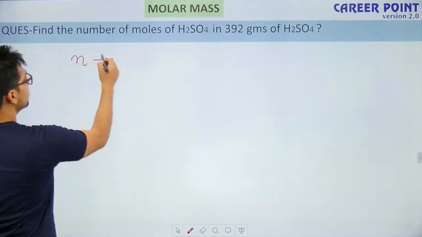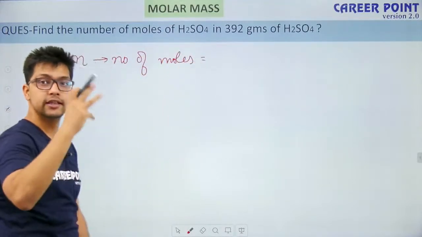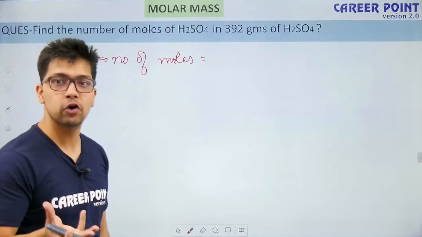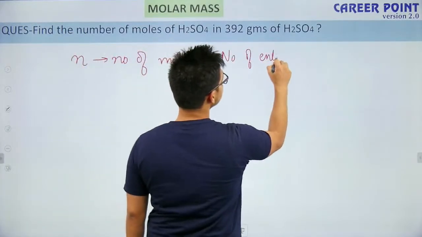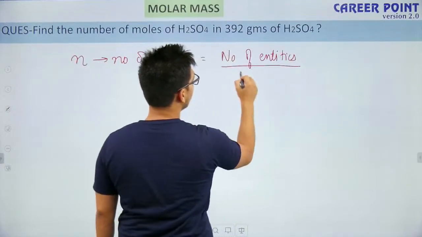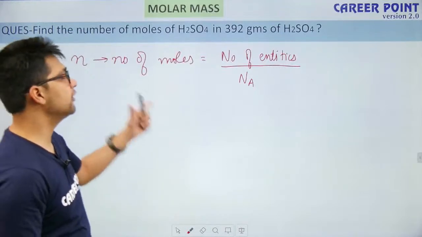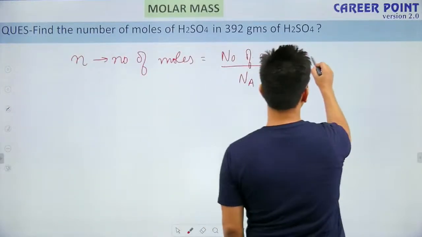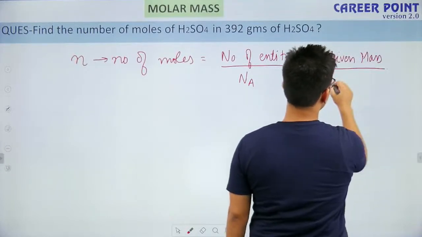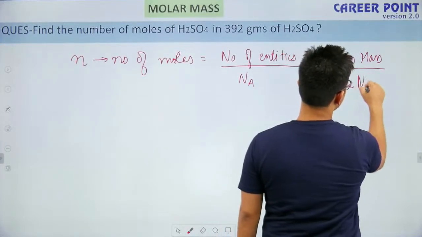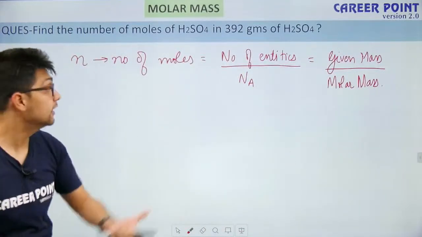Let's say n is the number of moles. We have already done one formula for number of moles, which was number of entities divided by Avogadro's number. Let me write it down: n equals number of entities divided by Na. We did this formula in the last lecture. Right now I am giving you one more formula, which will be given mass divided by molar mass. This is our new formula, and it will also give you the number of moles. Why? Because